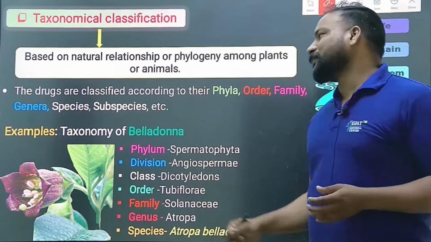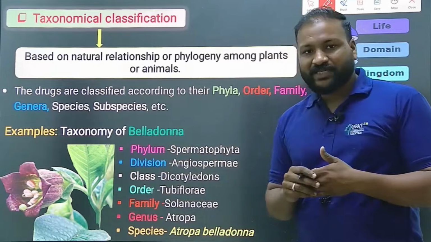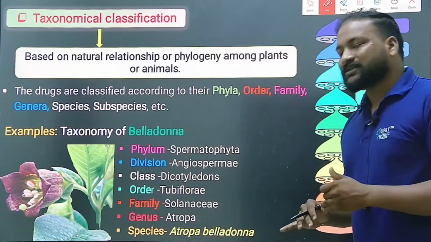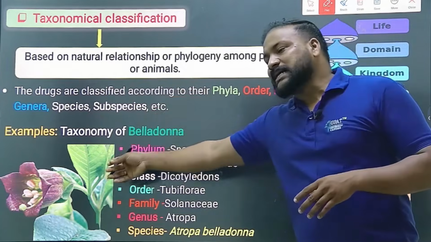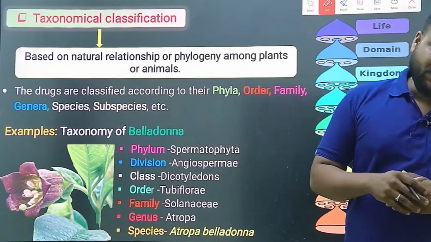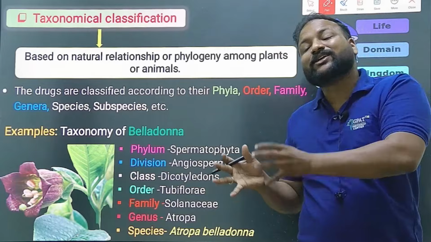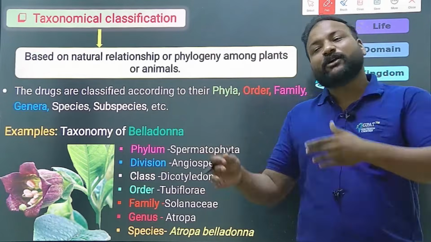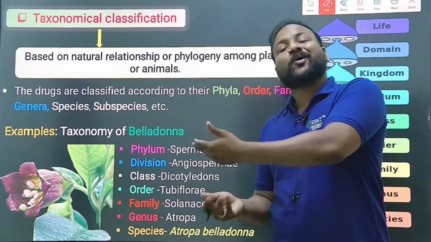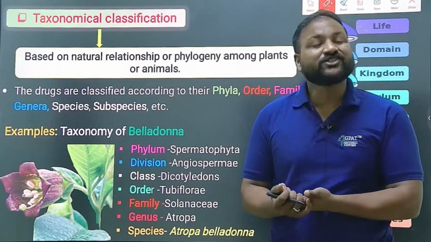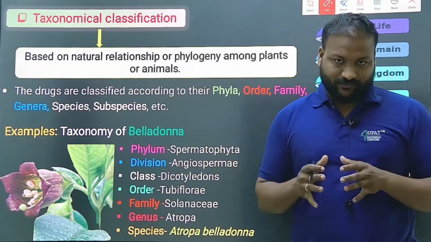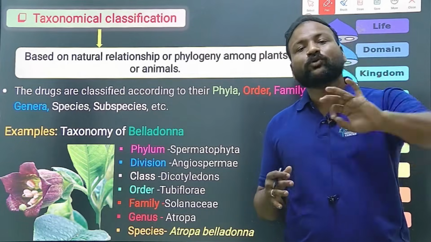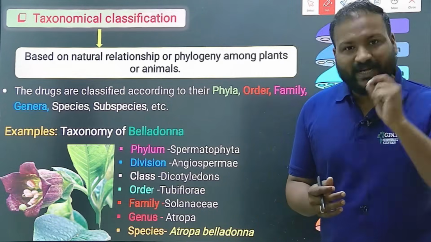The next classification is taxonomy, which means based on natural relationship or phylogeny among all the plants, which means every plant has phylum, division, class, order, family, genus, and species. This is exact data where you can find the roots of a particular plant, which means from which phylum and from which order it has originated. But what is the use of knowing this origin or the taxonomy? You will know the exact features of the plant, right?